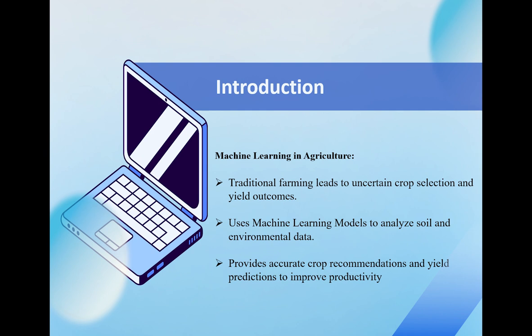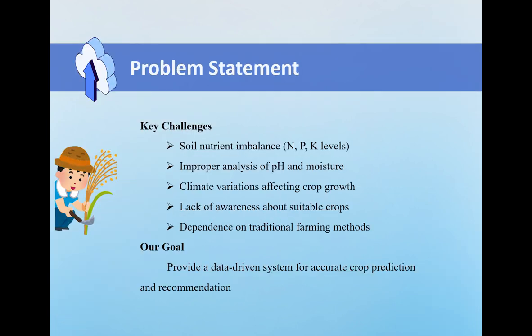Let me start with the introduction. Traditional farming has always suffered from uncertainty. Farmers often struggle with crop selection and end up with a poor yield and huge losses. Our project uses machine learning to analyze soil and environmental data and provides accurate and reliable crop recommendations to the farmers.